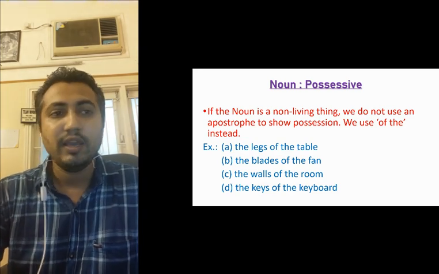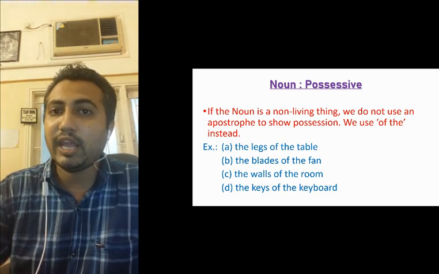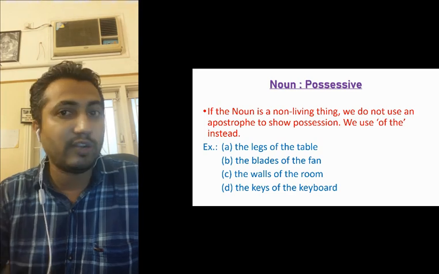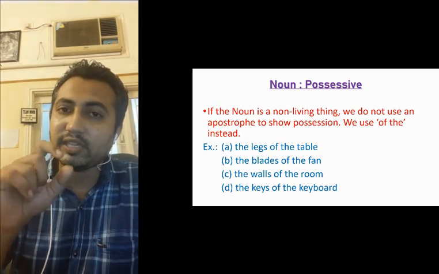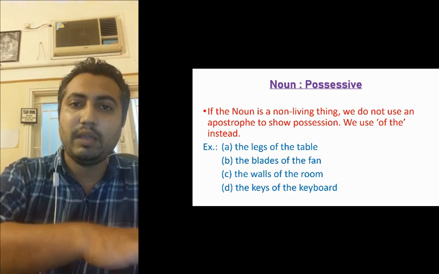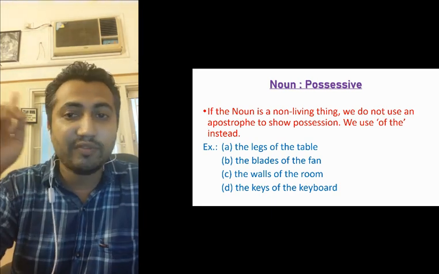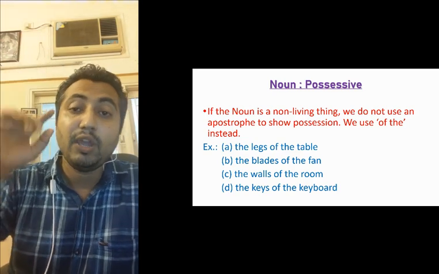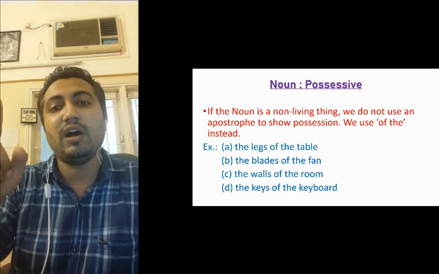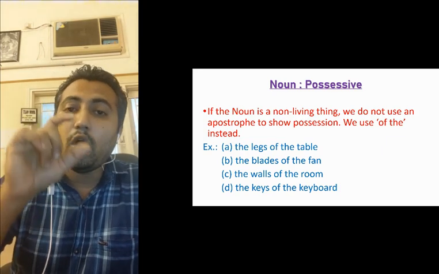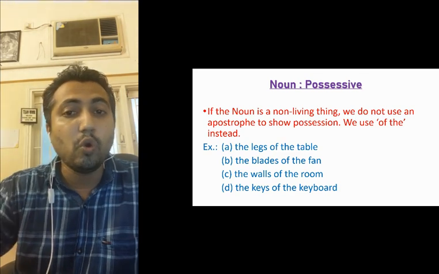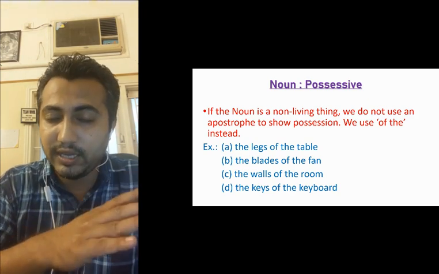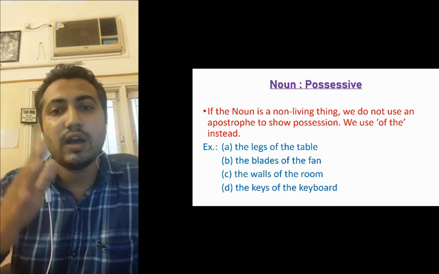For example, look at the first one. The legs of the table. Table is a non-living thing. We cannot say table's legs. That would be wrong. What do we say? Legs of the table. Next one. Blades of the fan. Fan is a non-living thing. We will not say fan's blades. We will say blades of the fan. Next one. The walls of the room. We will not say room's walls, because room is a non-living thing. The correct way of saying it is walls of the room.